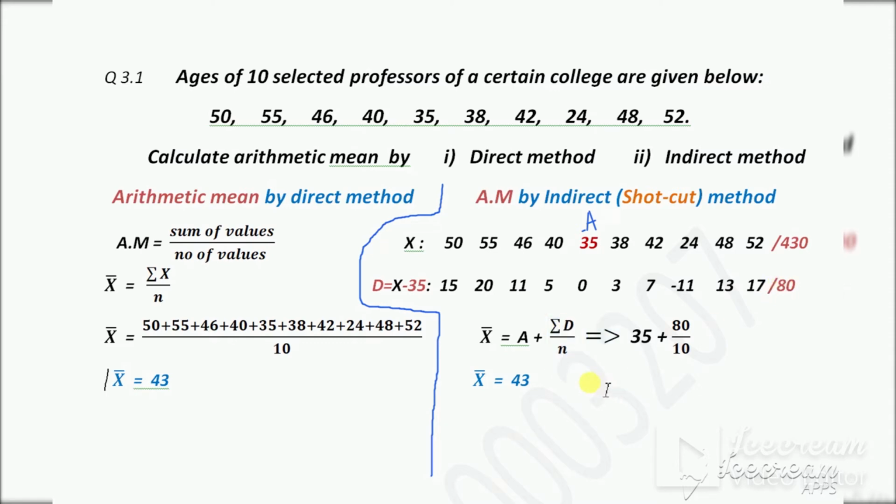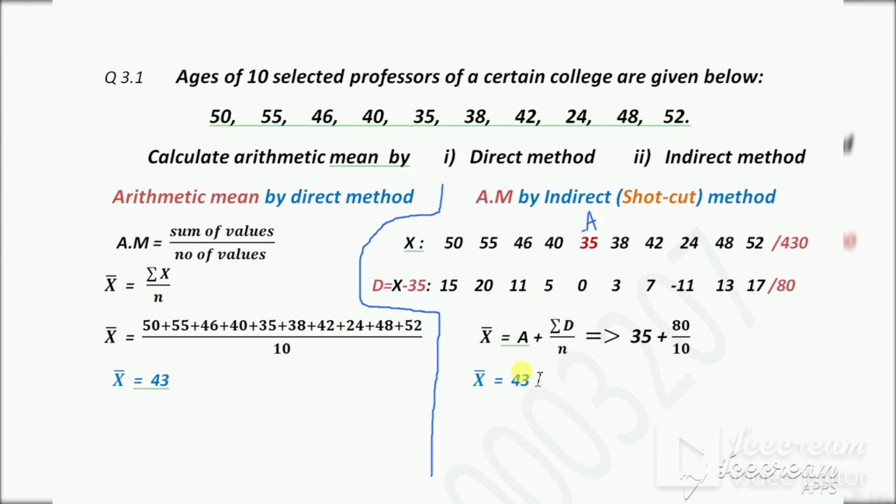Now substitute the numbers here. A is the assumed value, which is 35. So for a write 35, for summation d write 80, and n, the total number of values, is 10. First of all, 80 divided by 10 will give us 8. 8 plus 35 is 43. 43 is our arithmetic mean by the indirect method.